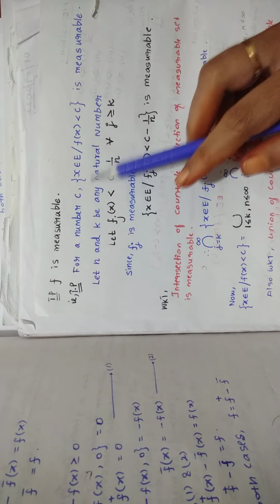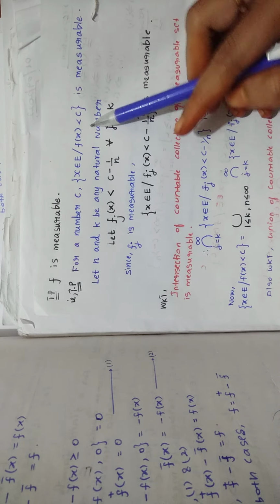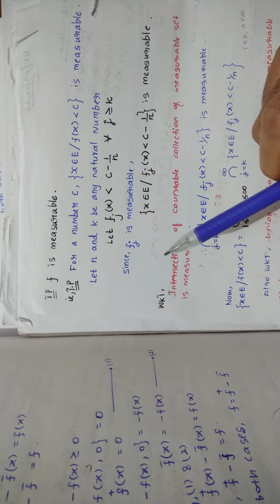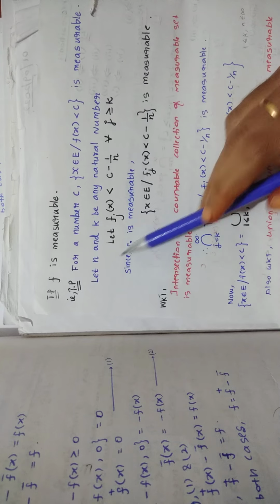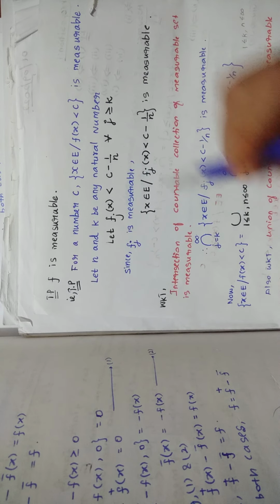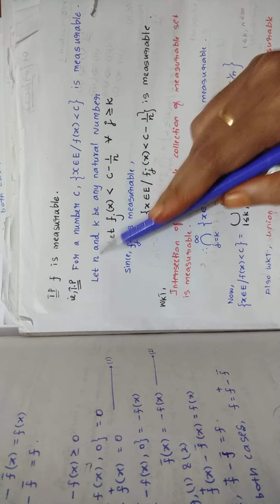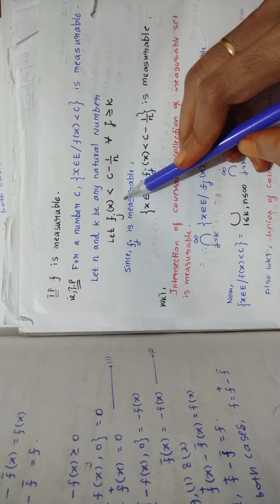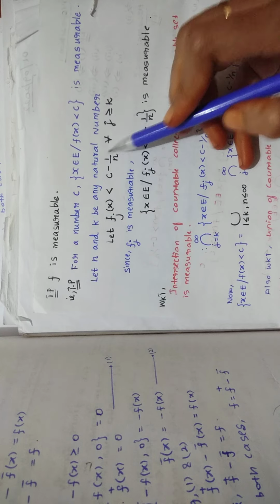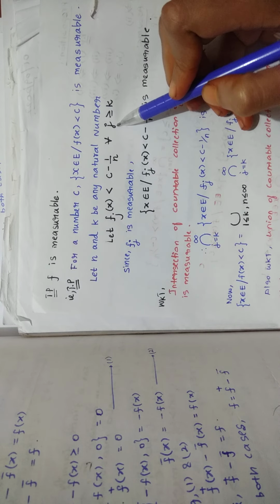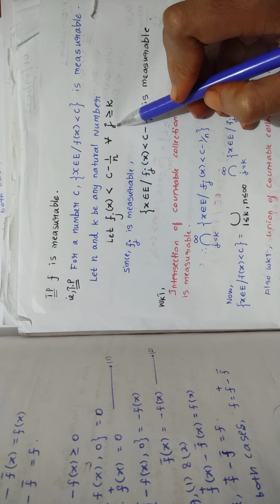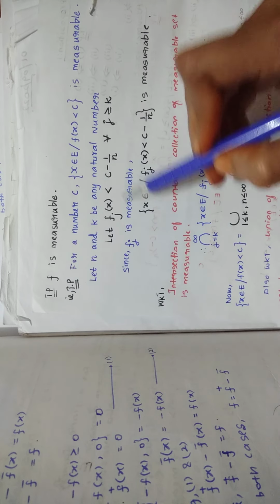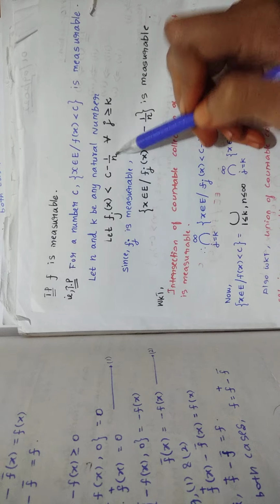For a number C, this is measurable. If you are saying this is measurable, then obviously you can say F is measurable. So let N and K be any two natural numbers, and let also you are taking Fj of X less than C minus 1 by N for all j greater than or equal to K. Okay, you are taking Fj of X value like this, Fj of X less than this.